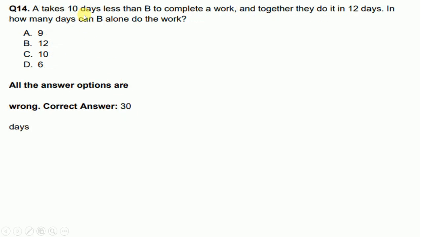A takes 10 days less than B to complete a work and together they do it in 12 days. In how many days can B alone do the work? So correct answer is 30.